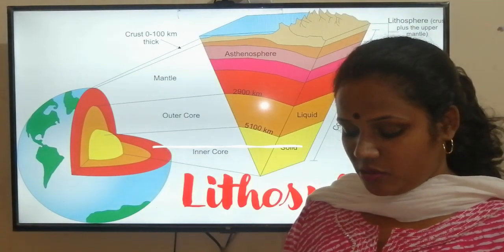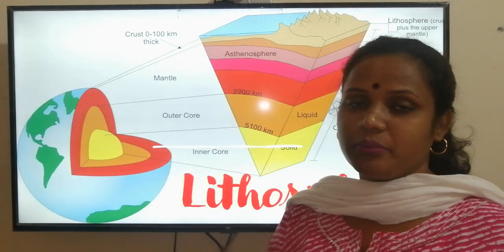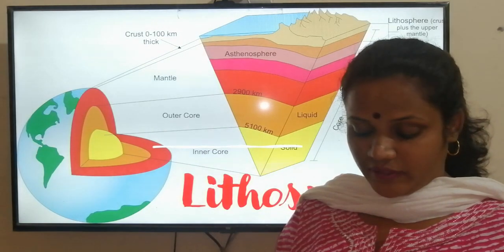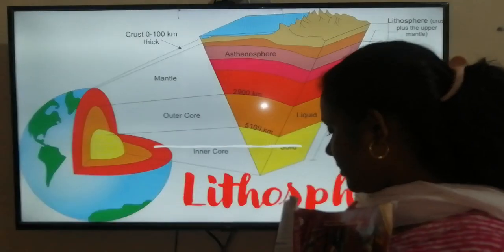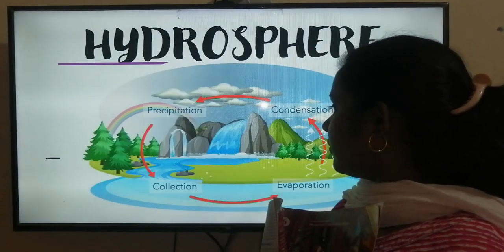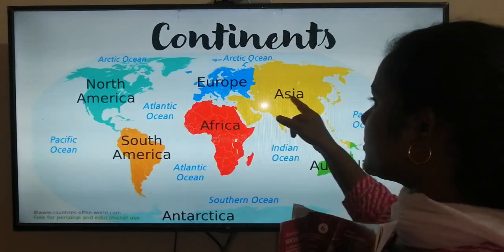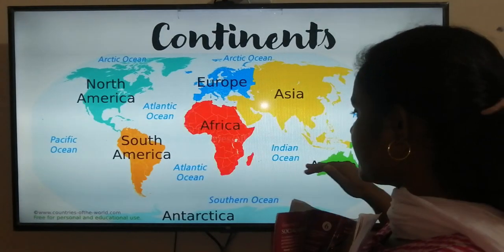As you learn geography, you have learned about the northern and southern hemisphere. If you look at the map, you will find nearly 2/3 of the landmass is in the northern hemisphere. If we go to the map, you will see that the northern hemisphere has more land, and if you come towards the south, there is less land.